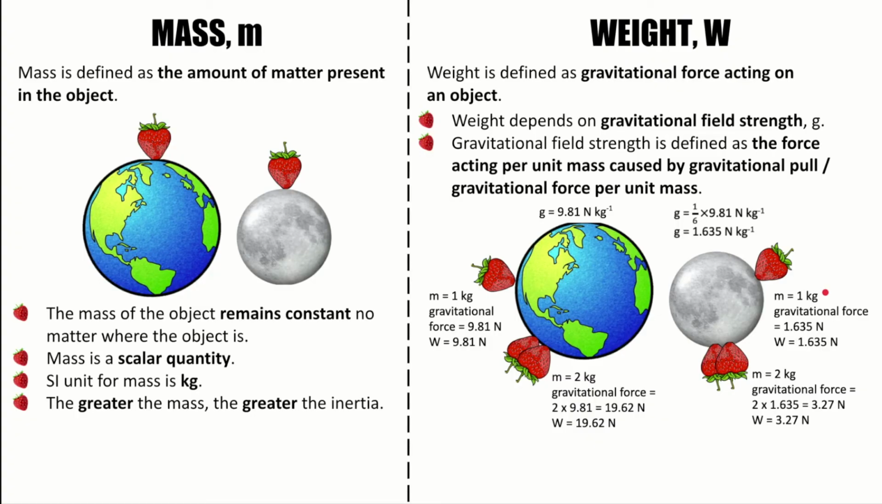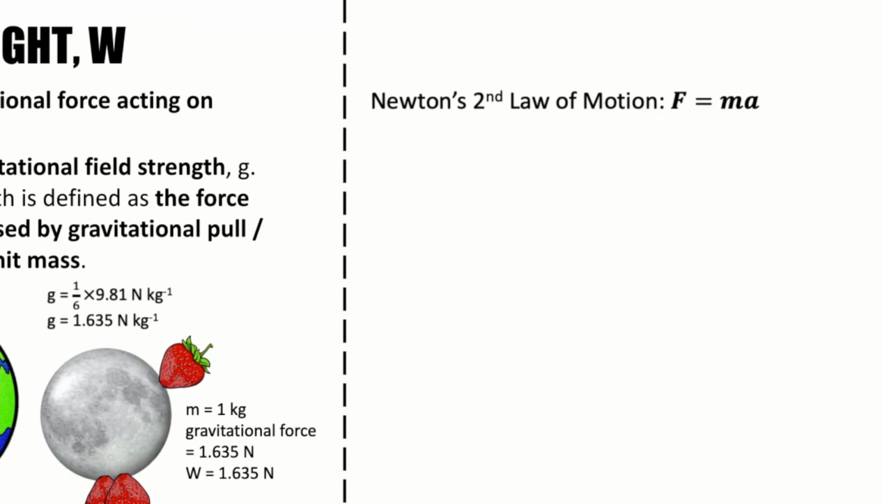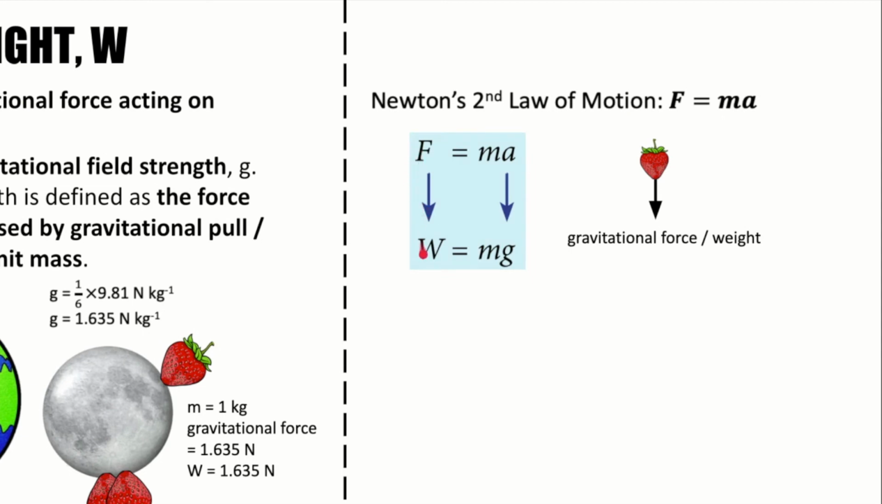From the example given, you can find that weight is equal to mass times gravitational field strength. Thus, W equal to mg. We also can derive the formula of weight based on Newton's second law of motion. According to Newton's second law of motion, force is equal to mass times acceleration. As we know, when an object is dropped, it accelerates towards the center of the Earth. If air resistance is negligible, the net force that is acting on the object is the gravitational force, or the weight. Thus, the F is W.